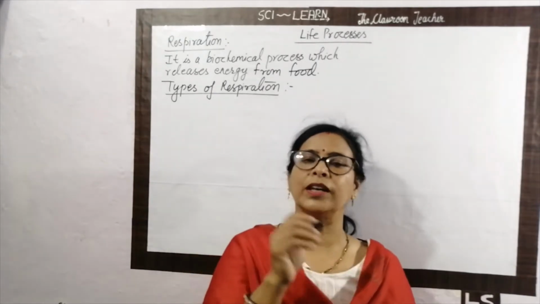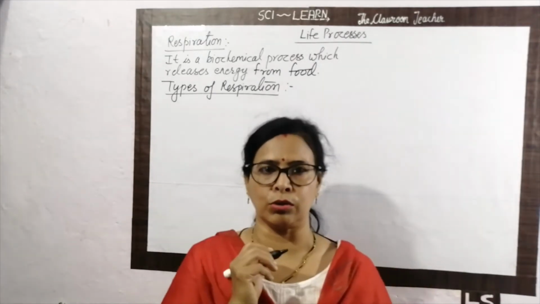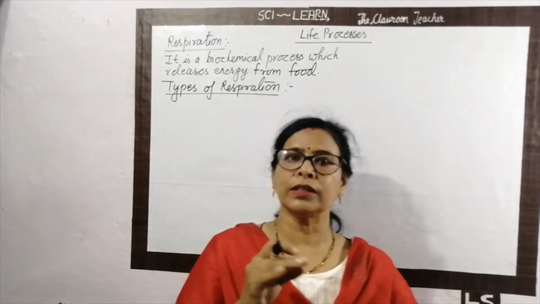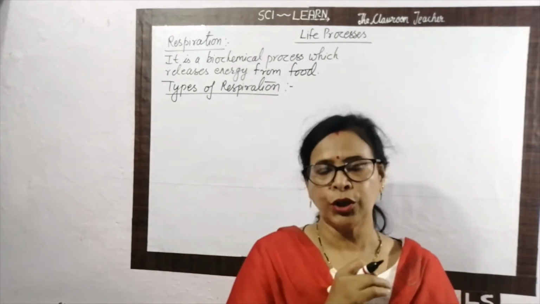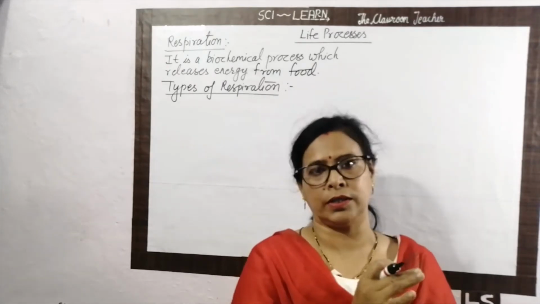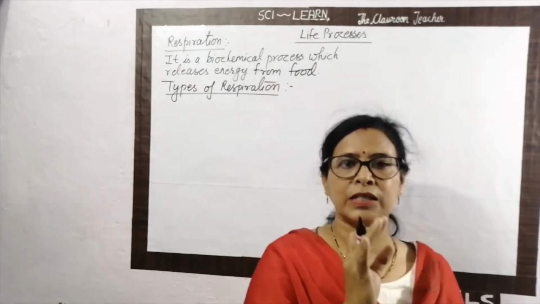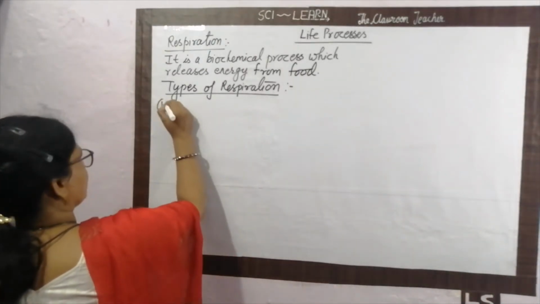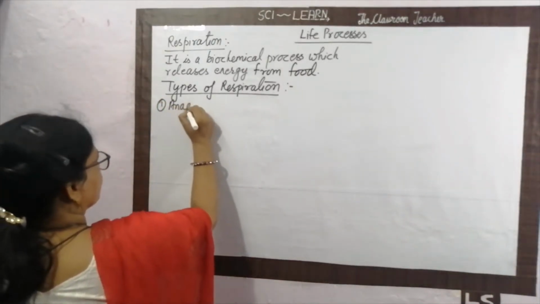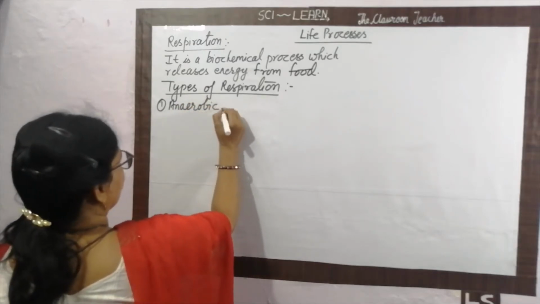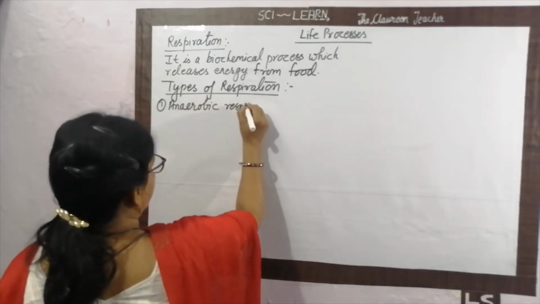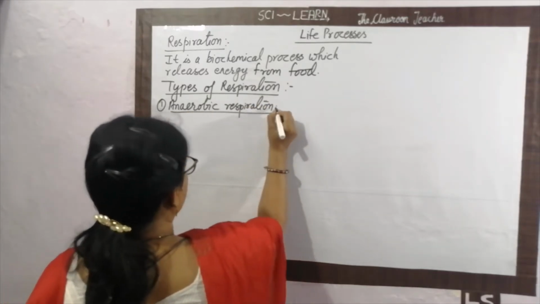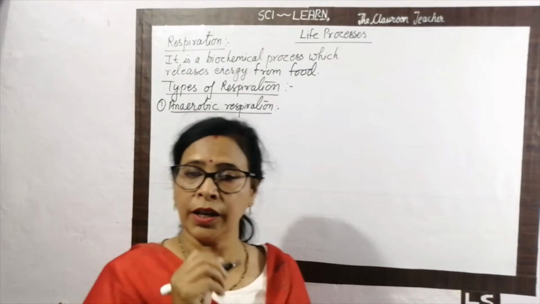On the basis of this, we are able to categorize the organisms in two types also. Organisms who use oxygen for respiration, organisms who are not using oxygen for respiration. So on the basis of the needs of oxygen, we are able to classify respiration in two types. First is called anaerobic respiration. Anaerobic respiration. Definitely, the next one is aerobic respiration.